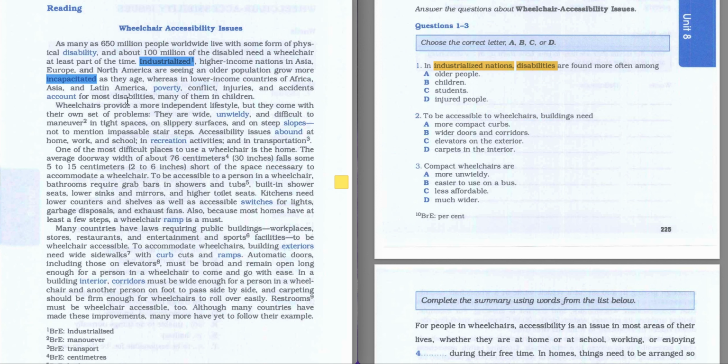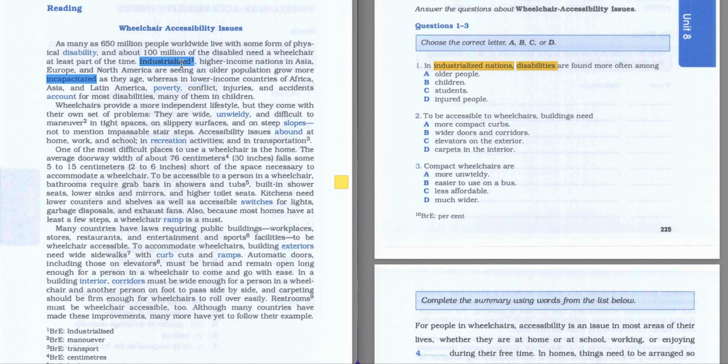So this is a synonym to our keyword. Let's read this sentence. Industrialized higher income nations in Asia, Europe and North America are seeing an older population grow more incapacitated as they age, whereas in low income countries of Africa, Asia and Latin America, poverty, conflict, injuries and accidents account for most disabilities, many of them in children.